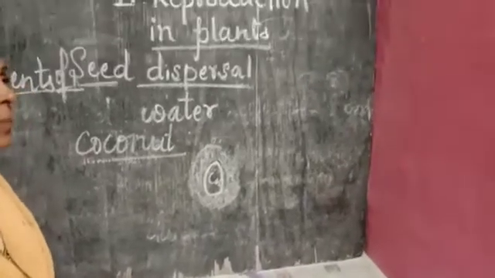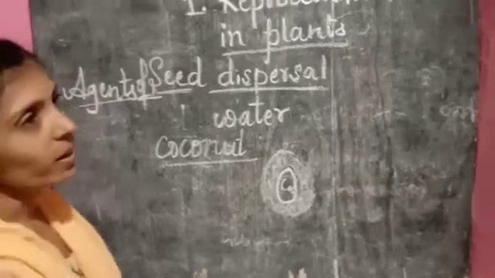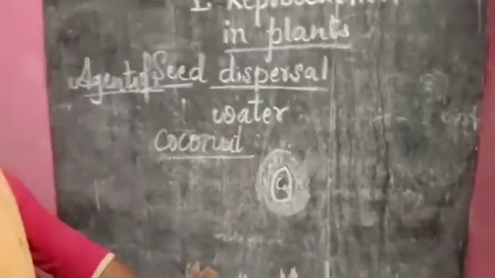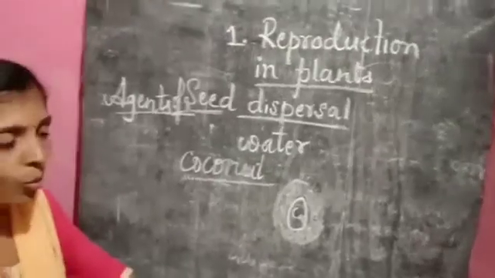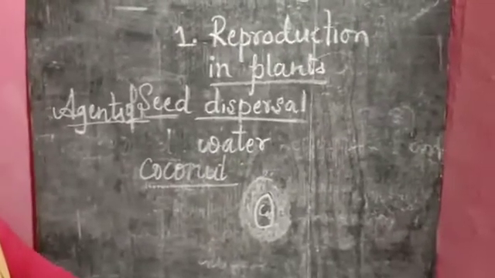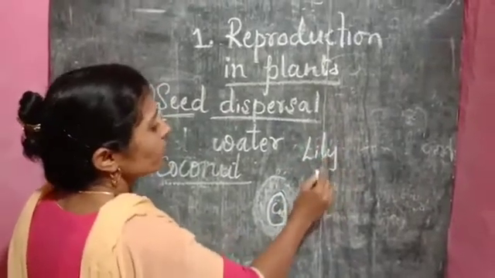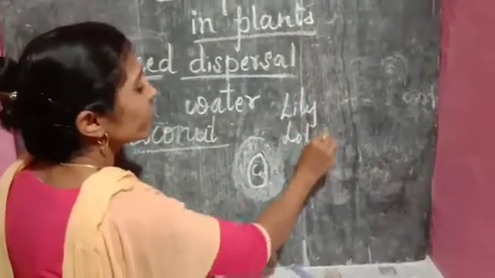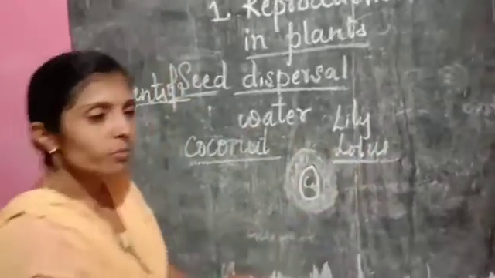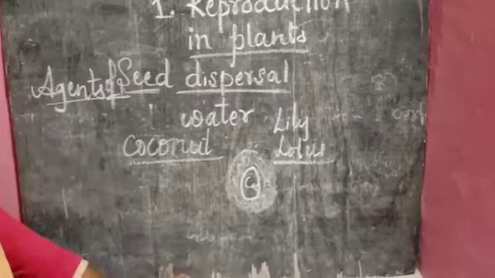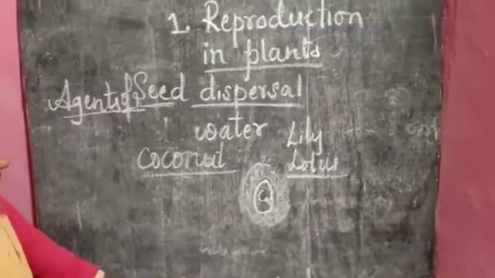Even some aquatic plants. About aquatic plants you have studied in your previous class. The plants which grow in water are called aquatic plants, like lily and lotus. The seeds of lily and lotus are also taken away by the water from the mother plant. This is how water acts as an agent of seed dispersal.